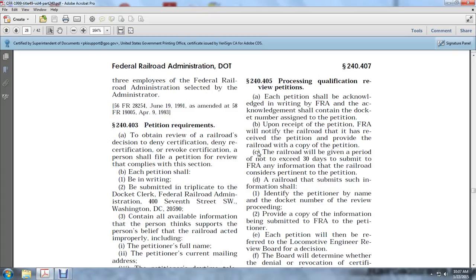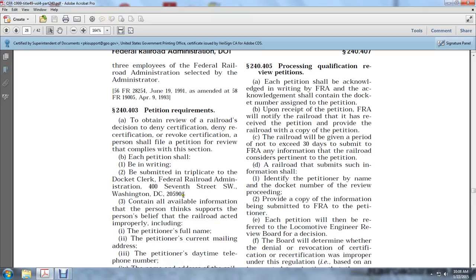240.403, petition requirements. To obtain a review of the railroad's decision to deny certification, deny recertification, or revoke certification, a person shall file a petition for review that complies with this section. Each petition shall be in writing, be submitted in triplicate to the Docket Clerk, Federal Railroad Administration, 400 7th Street, Southwest, Washington, D.C. 20590, containing all the available information the person thinks supports the belief that the railroad acted improperly, including the petitioner's